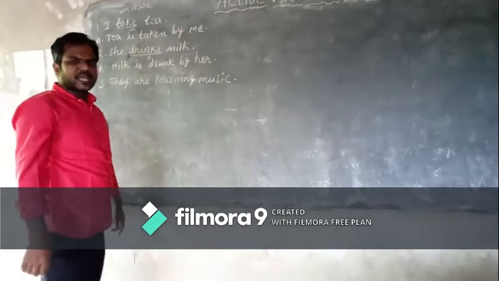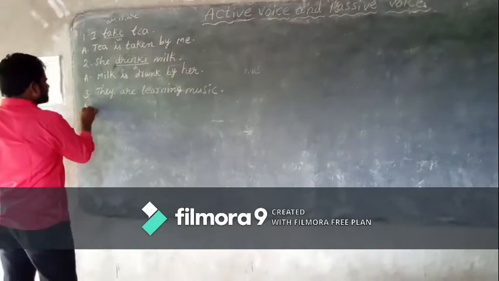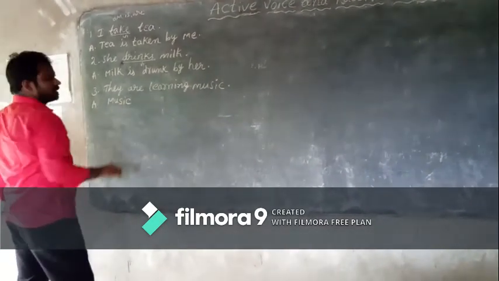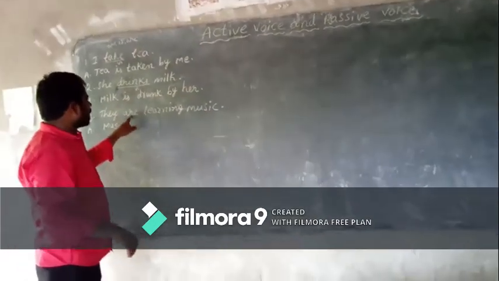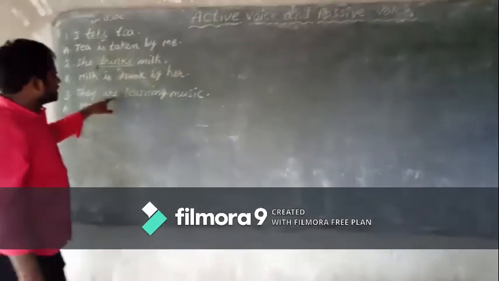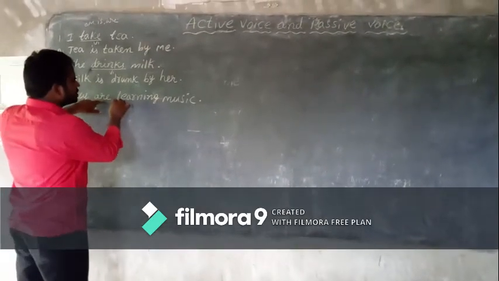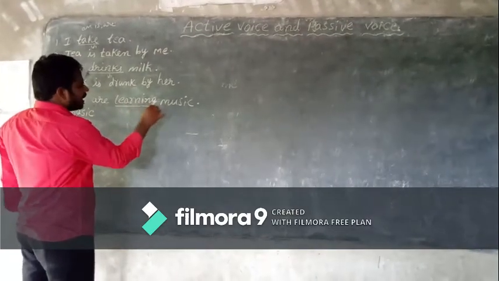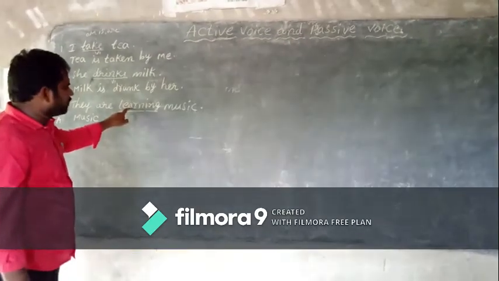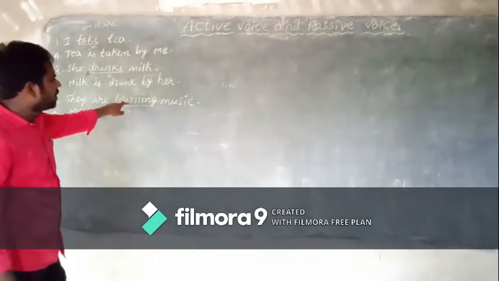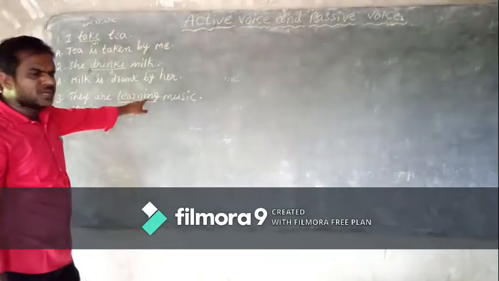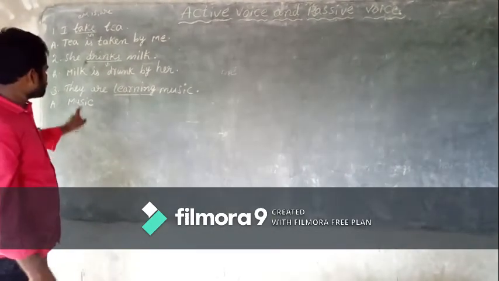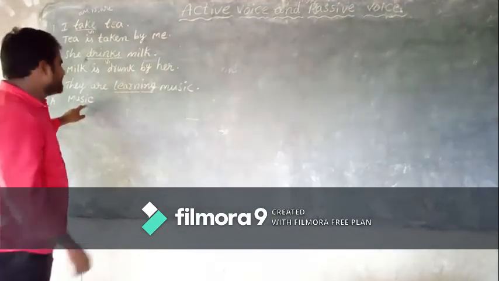They are learning music. First rule, children, object should be changed as subject: music. Second rule, decide B form, children. This is present continuous, children. Present tense V1 plus ing means continuous. So this is a present continuous sentence. Present B forms: am, is. Which is suitable? Is.